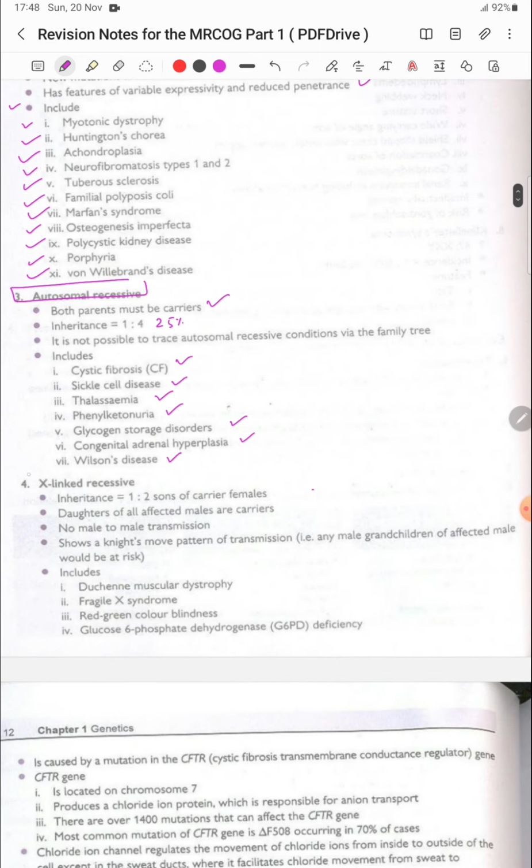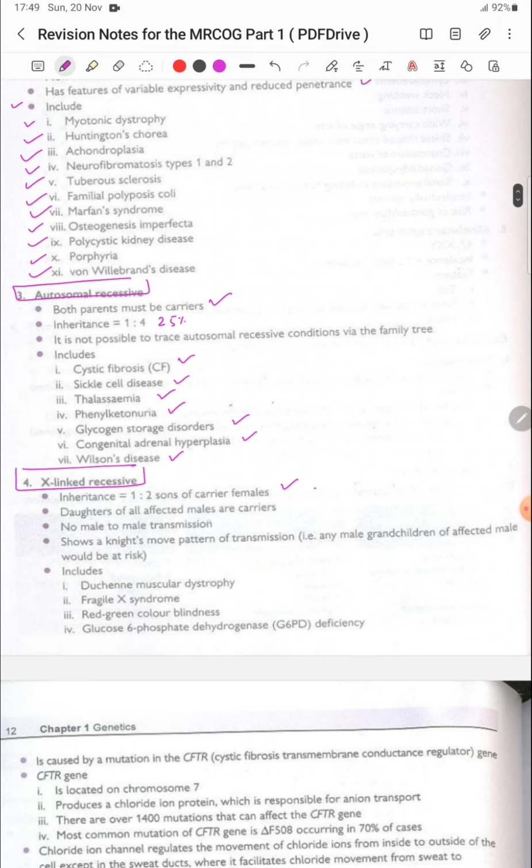Now the next is X-linked recessive. The inheritance is 1:2. Sons of carrier females are affected, and daughters of all affected males are carriers, and there is no male to male transmission. It shows a knight's move pattern of transmission, such that any male grandchildren of an affected female would be at risk. It includes Duchenne muscular dystrophy, Fragile X syndrome, red-green color blindness, and glucose 6